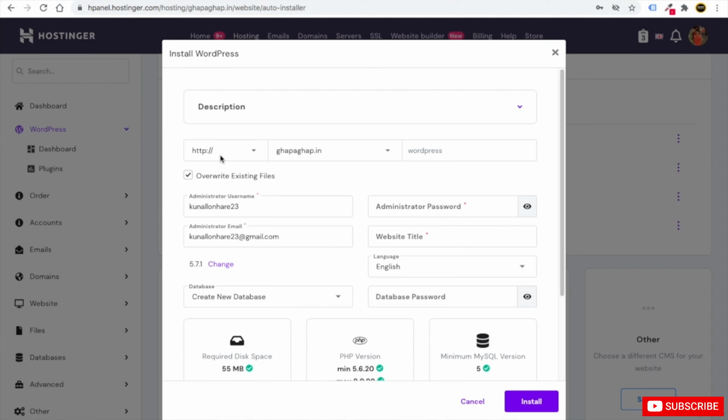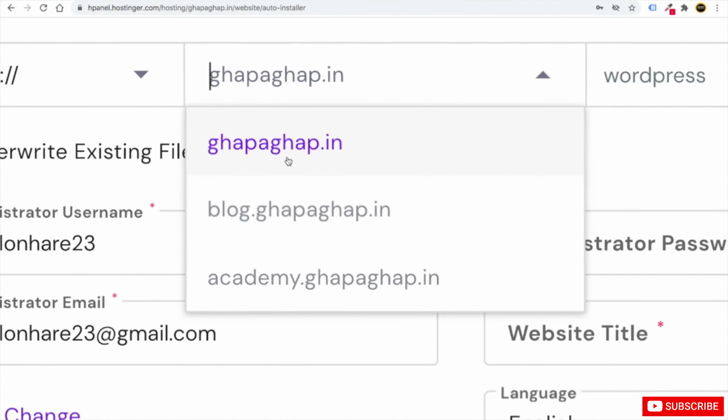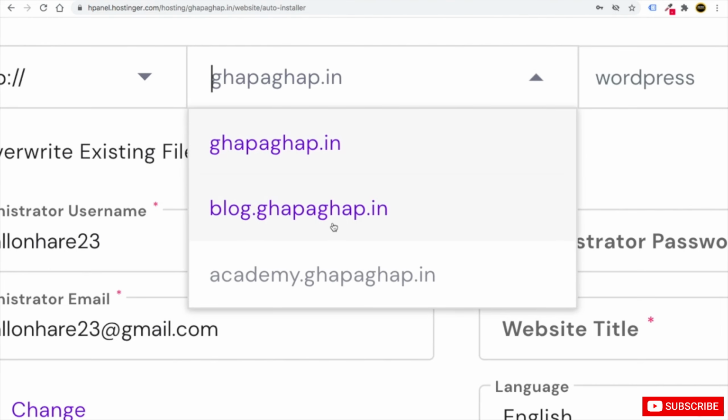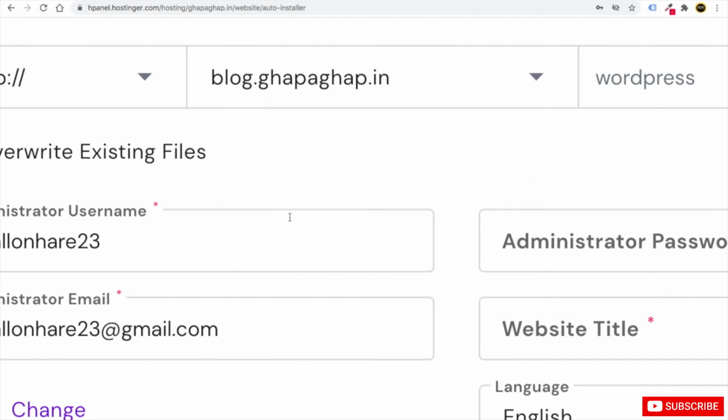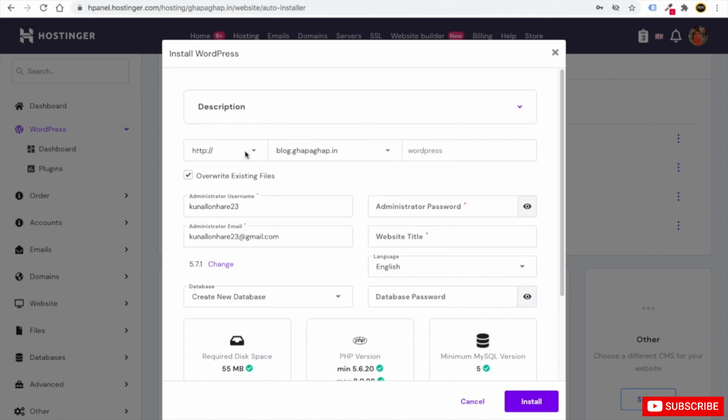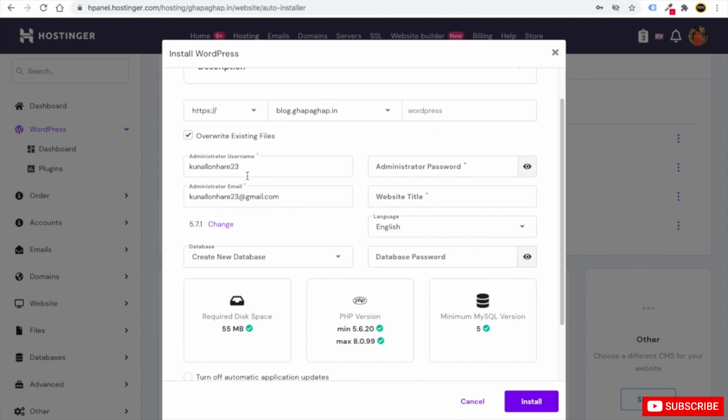Now here you can see we have HTTP, HTTPS. So right now we have added subdomains. So if you first of all select here, now you can see inside this gapagap.in domain we have created two subdomains, that is blog.gapagap.in and academy.gapagap.in. So whatever subdomains you create, all your subdomains will show here. So for example, we want to go with blog.gapagap.in. Just select this domain. Now in this domain we have added SSL, so I will make it HTTPS. If you don't add SSL to your domain, you have to choose HTTP. If you have added an SSL certificate to your domain, then you have to select HTTPS. Then you just have to write your administration username, email, password and website title.